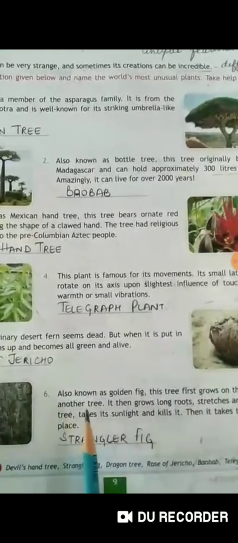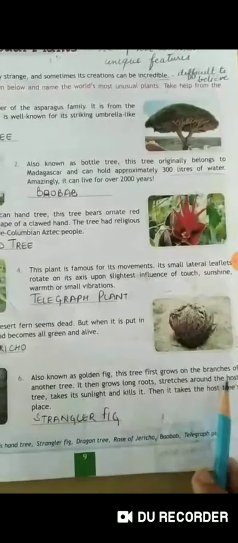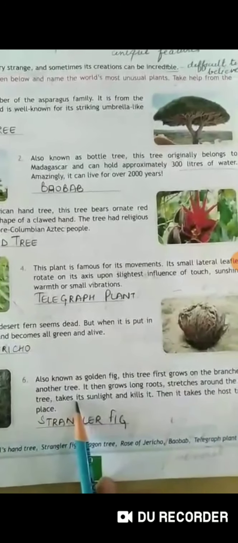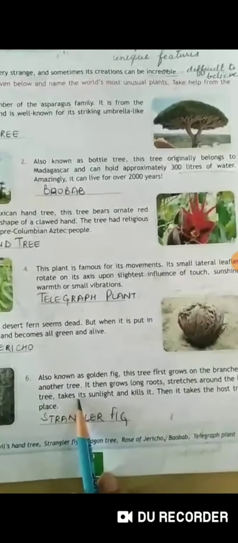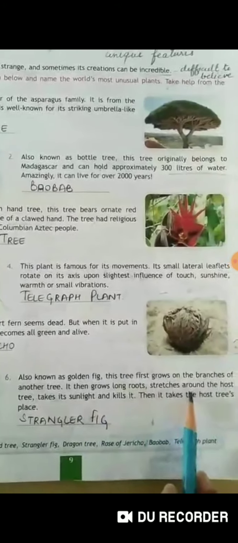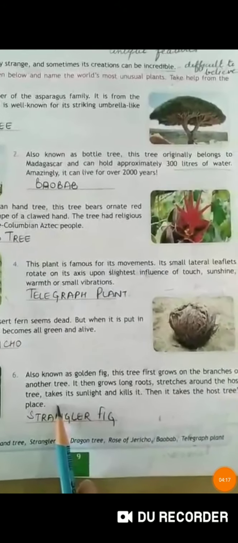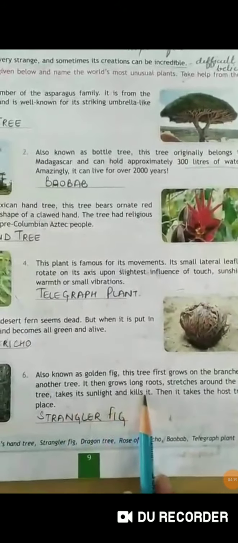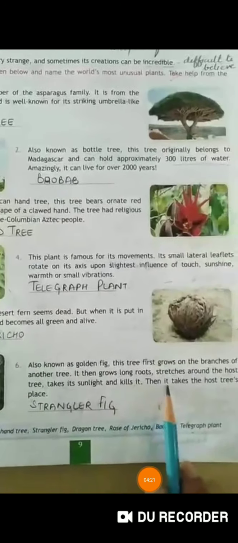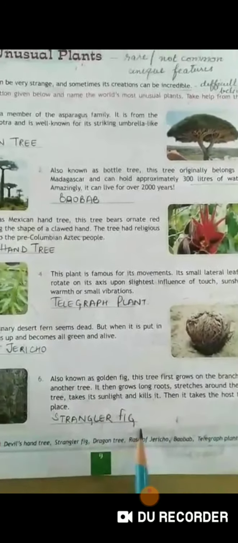Next is the last one, also known as golden fig. This tree first grows on the branches of another tree. It actually grows on the branches of another tree. It feeds from that tree. It then grows long roots and stretches around the host tree. Host tree means the tree on which it is growing. It takes its sunlight and kills it. After killing that tree, it takes the host tree's place. So it is strangler fig.